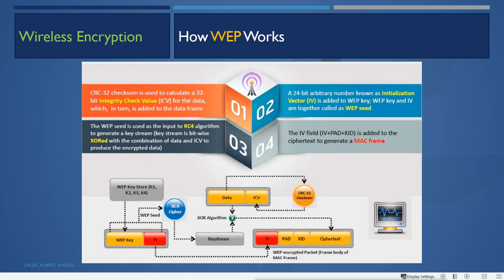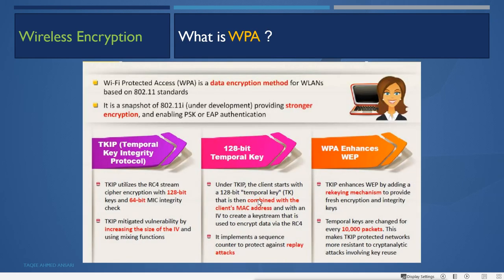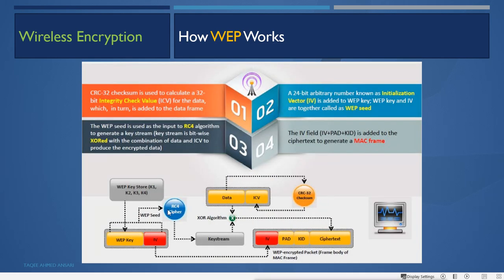So first what does it do? It uses the data and creates this CRC32 checksum, and then it will add it into the ICV. So first it will use the data, run it with this algorithm and generate the value and add that value into the ICV. Then what? It creates a 24-bit arbitrary number known as initialization vector, and that is what we have here. And how is it created here? It is created with the WEP key store, key 1, key 2, key 3.